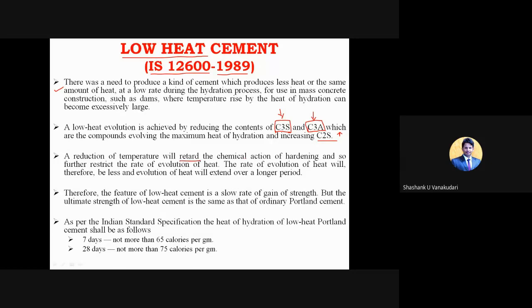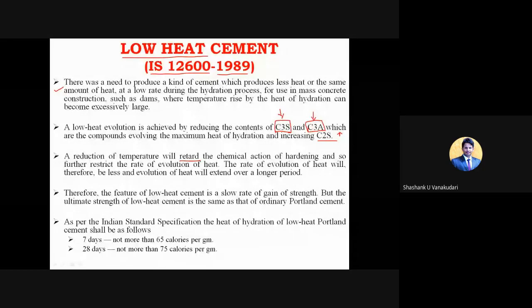the chemical actions of hardening, and so further it is going to restrict the rate of evolution of the heat. So initially, when the chemical reactions take place in a lesser quantity, which is going to reduce its capacity, obviously the evolution of the heat is also going to decrease. So when you are adding a large quantity of water, what happens? The heat of hydration will be more there, right? Because you are getting a bulk amount of water which is going to react with the chemicals of the cement, right? So that time of course the heat of hydration will be more.